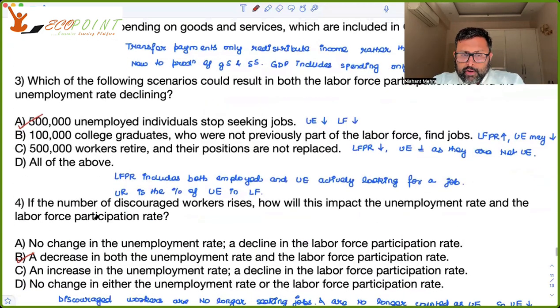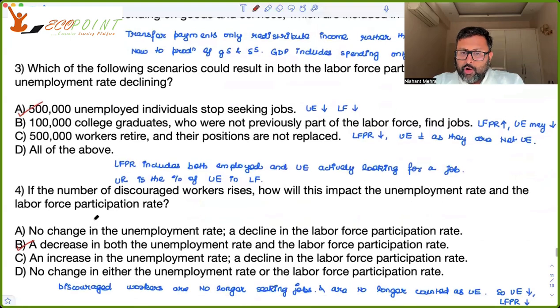Okay. If the number of discouraged workers rises, how will this impact the unemployment rate and the labor force participation rate? Discouraged workers are those who are not actively seeking jobs. Right? They are so discouraged from looking for jobs that they have stopped looking for a job. They are not treated as unemployed, right?